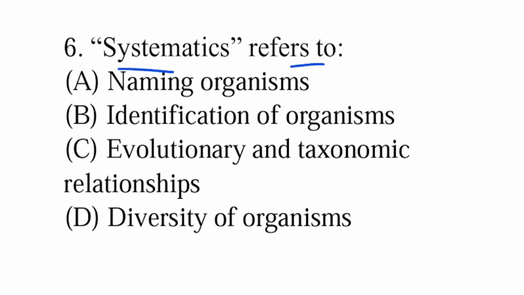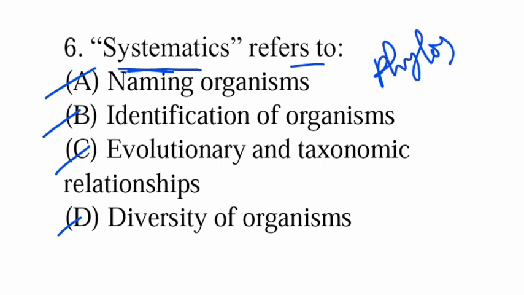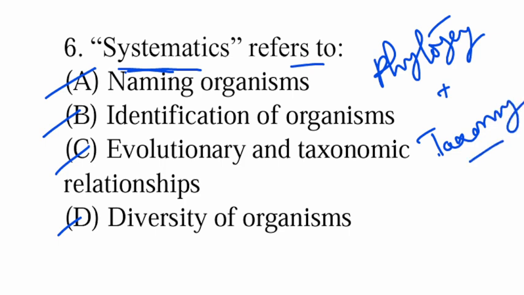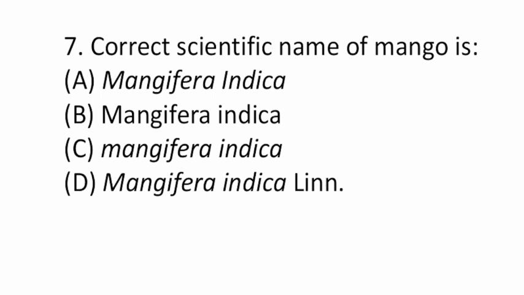Systematics refers to naming organisms, identification of organisms, evolutionary and taxonomic relationships, or diversity of organisms. So systematics is basically known as phylogeny plus taxonomy. So phylogeny is basically evolutionary relationship, and taxonomic relationship together. So option C is correct.